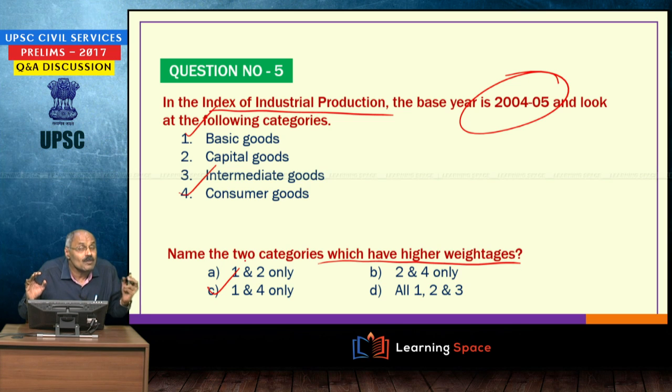Please go through the Index of Industrial Production carefully. It constitutes manufacturing around 75%, mining around 14% or so, and electricity around 10%. The number of items taken under manufacturing as well as mining is also very important, and the bifurcation of items like basic goods, capital goods, intermediate goods, consumer goods, you should have a clear idea about it, because in examinations sometimes these types of questions will be asked.